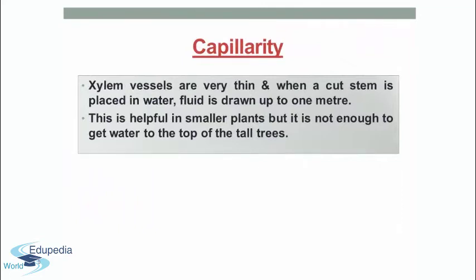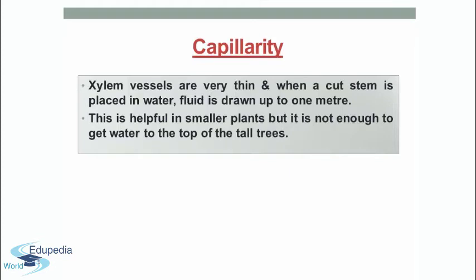Xylem vessels are very thin. When a cut stem is placed in water, fluid is drawn up to 1 meter. This is helpful in smaller plants, but it is not enough to get the water to the top of the tall trees. So capillarity is one of the forces responsible for ascent of sap, which is very useful for plants which are not very tall, but in the case of tall trees it is not that effective.